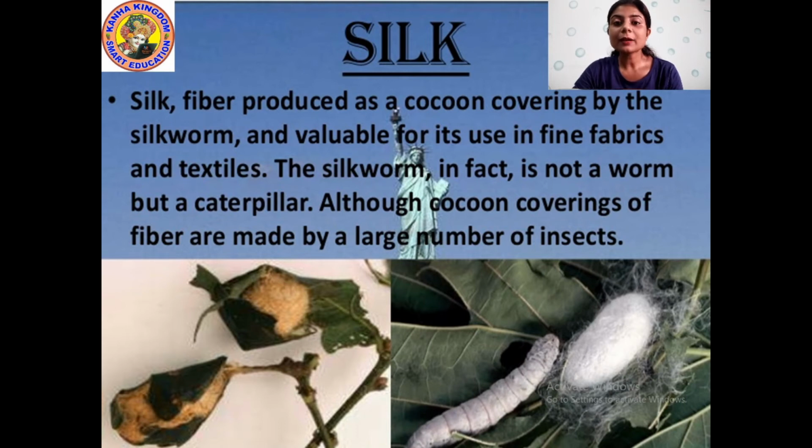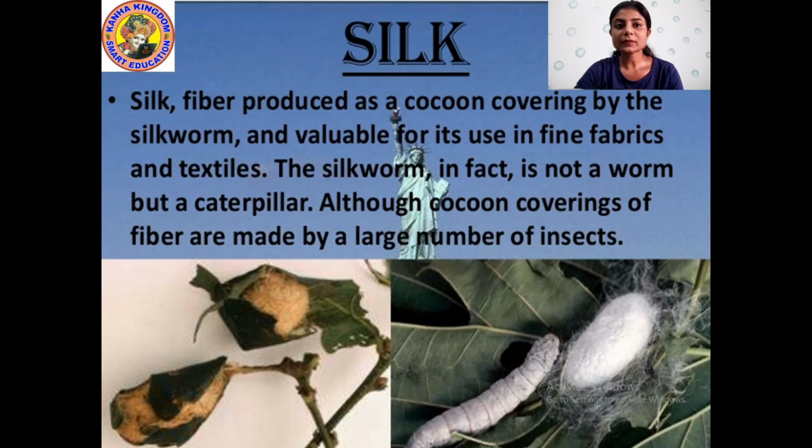Later on this cocoon is used to make the silk fiber, which is a very valuable fabric used in the textile industries. And this silkworm is not a worm, but a caterpillar.